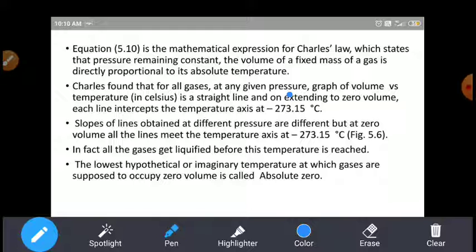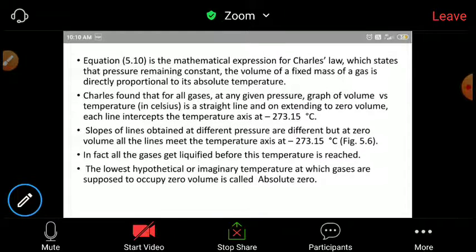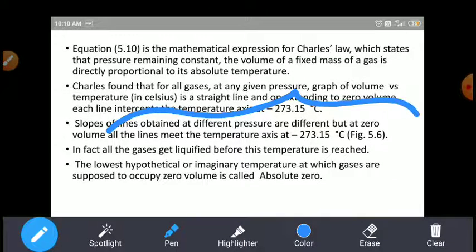Charles found that for all gases at a given pressure, the graph of volume versus temperature gives a straight line extending to zero volume. Each line intercepts the temperature axis at minus 273 degrees Celsius. The slopes of the lines obtained at different pressures are different, but at zero volume all lines meet at the axis at minus 273 degrees Celsius.